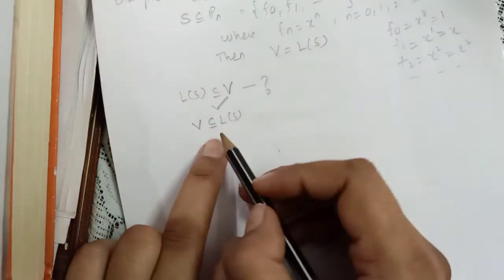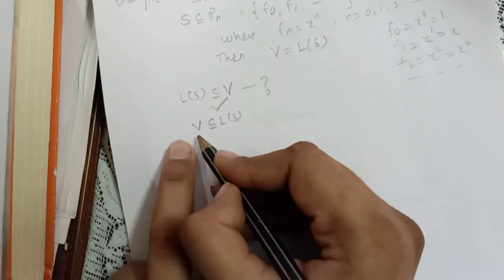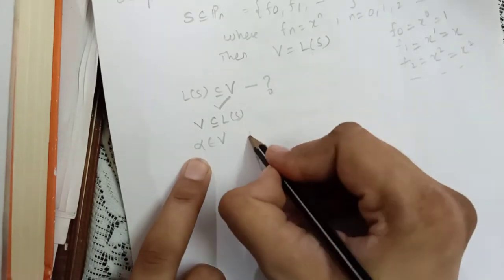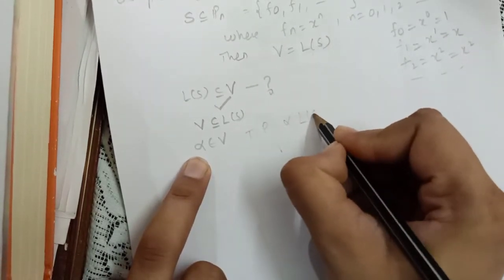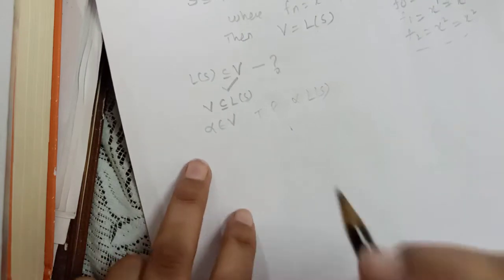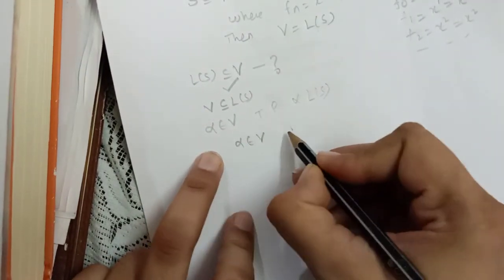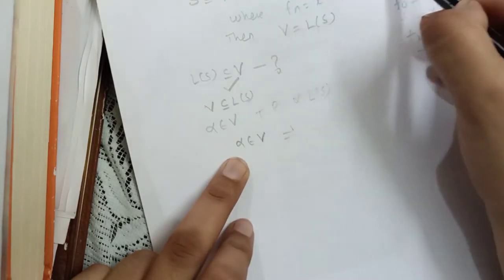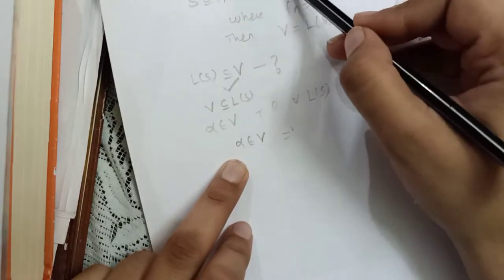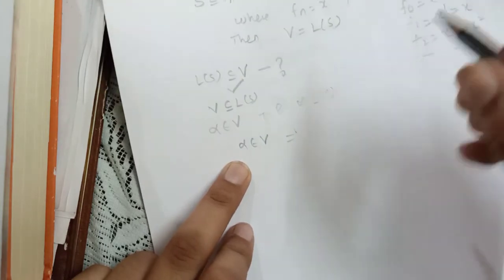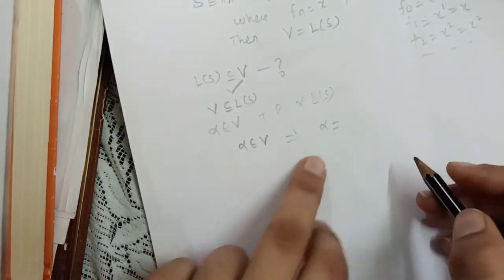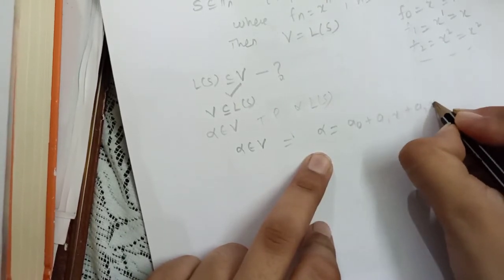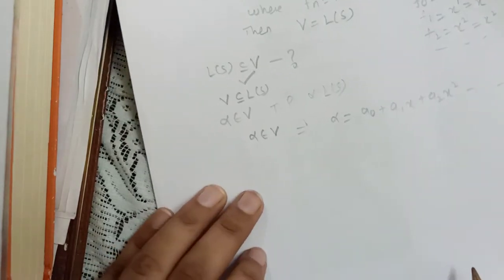Okay. So for the second part, what do we now need to prove? We need to prove that if I take any alpha from V, then alpha is also in the linear span of S. So let me take some alpha from V. Now what type of alphas are there in this V? V is the vector space of all polynomials. So how does a polynomial look like? Polynomial looks like something like this. This is a random polynomial.